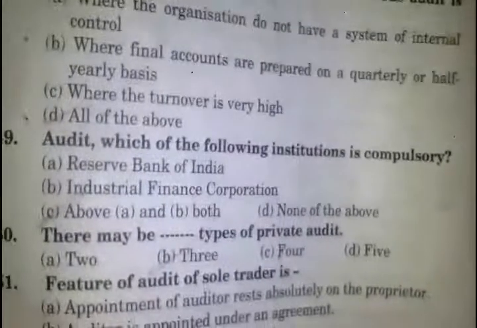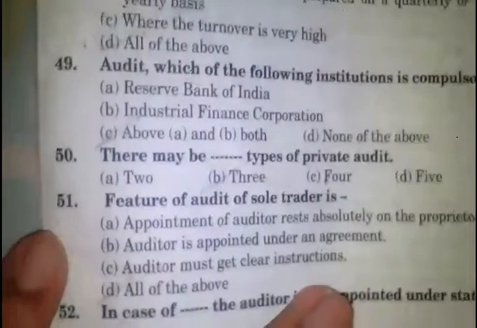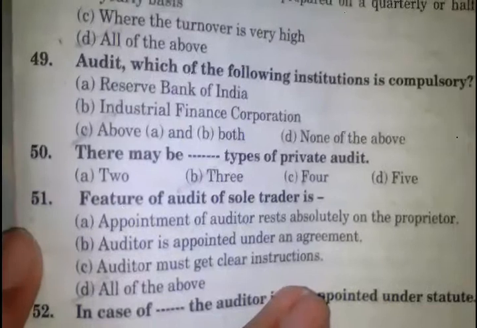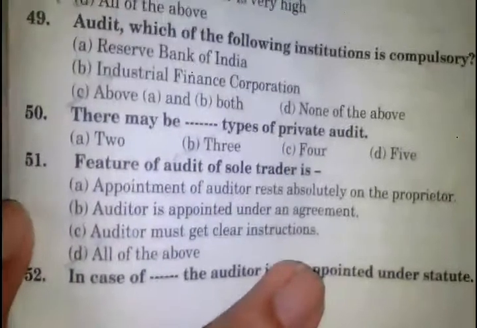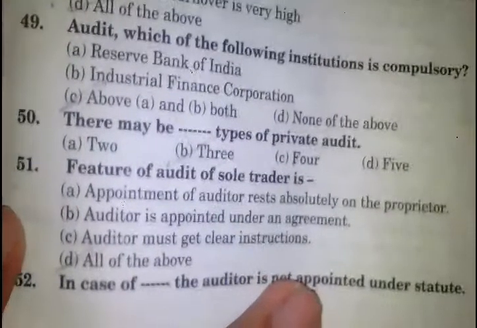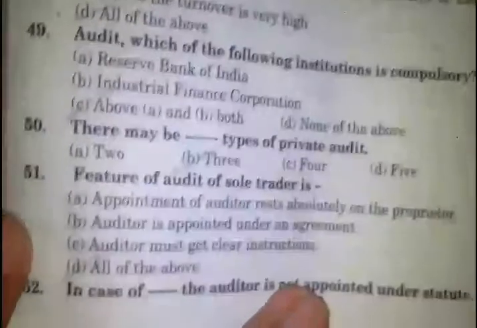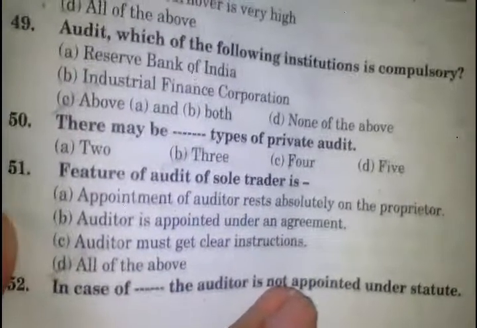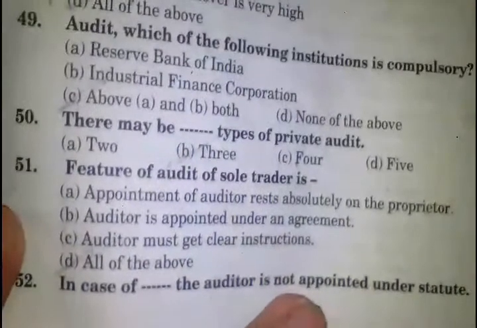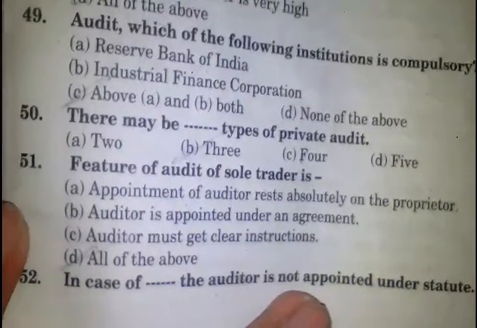There may be how many types of private audit? Answer number B, 3. Features of audit of sole trader is answer number D, all of the above. A. Appointment of auditor rests absolutely on the proprietors. Auditor is appointed under an agreement. Auditor must get clear instructions. The auditor is not appointed under statute.